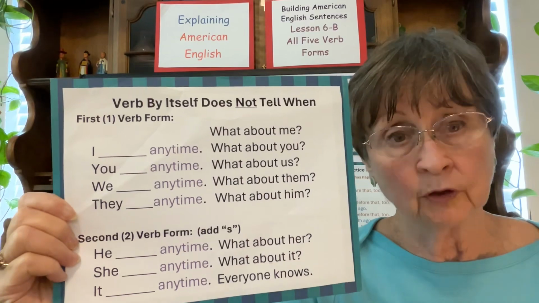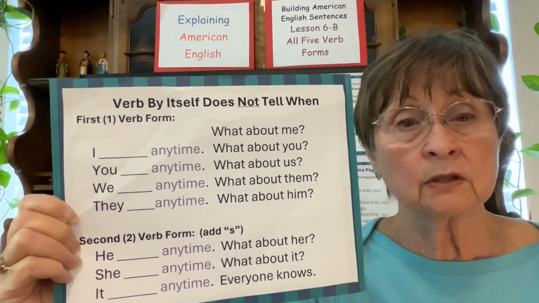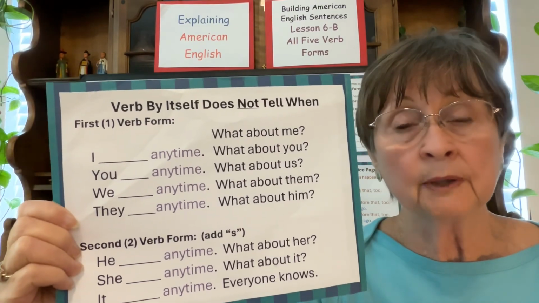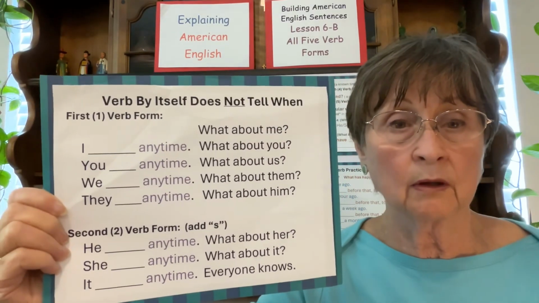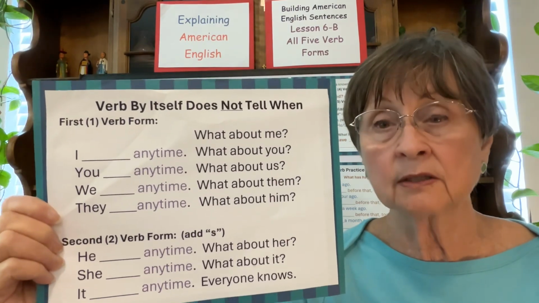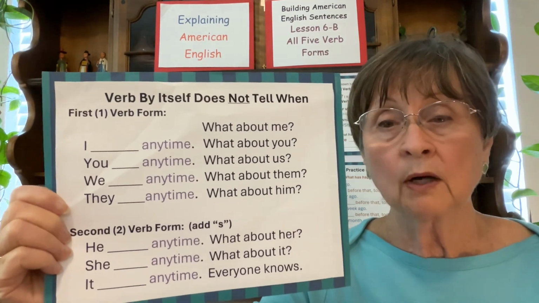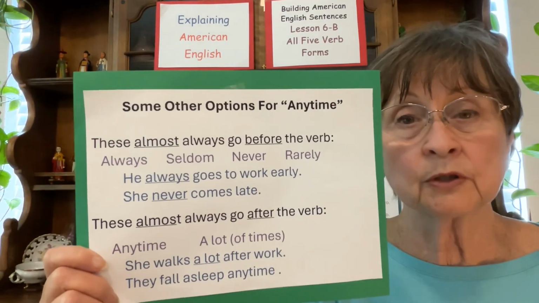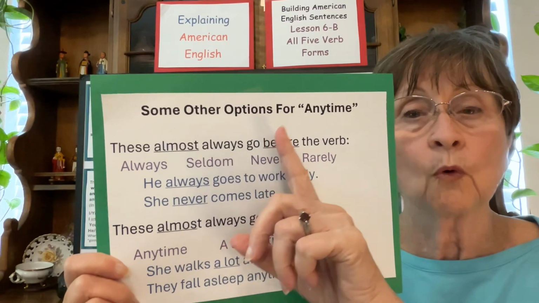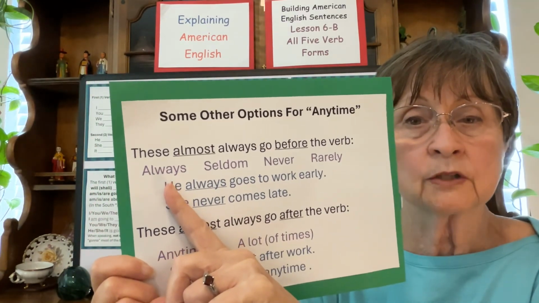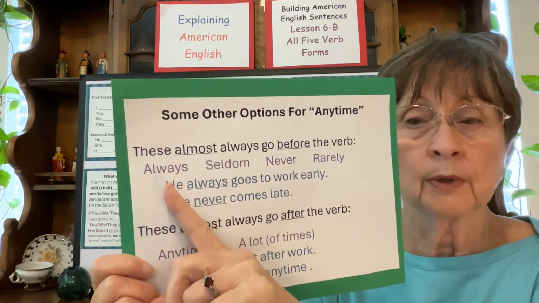Anytime is an adverb, which means it tells when or where or how about a verb, and sometimes it does that with other things besides verbs, but at least verbs. In this case, it is verbs. So what can we use instead of anytime? Here we have some other options or choices for anytime. These almost always go before the verb.